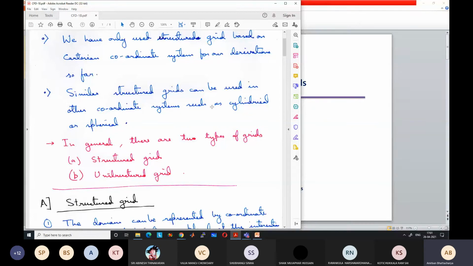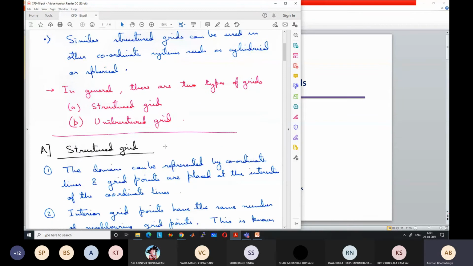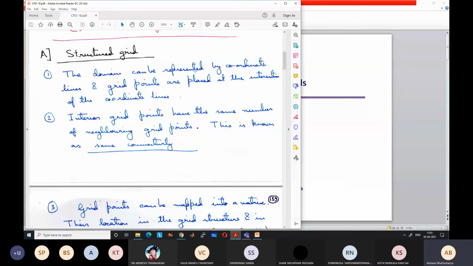What are the main features of a structured grid? I will show you some examples also, but let us first go through some main features of the structured grid. The domain can be represented by coordinate lines, and grid points are placed